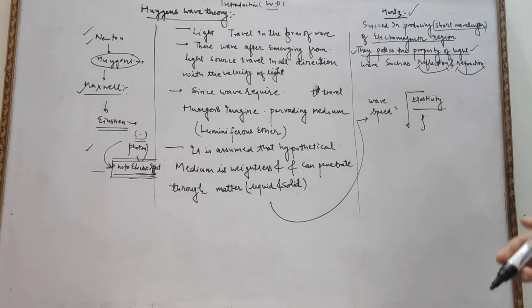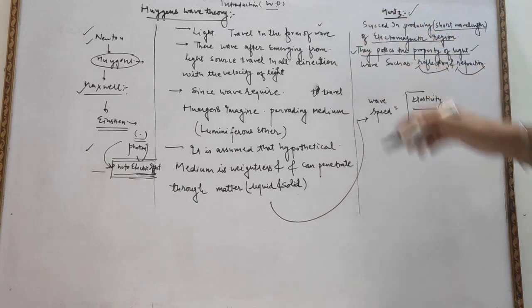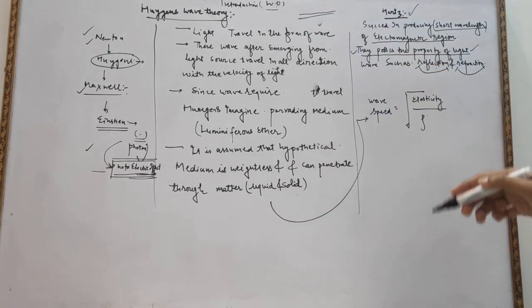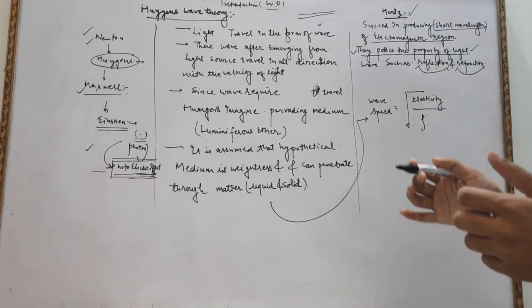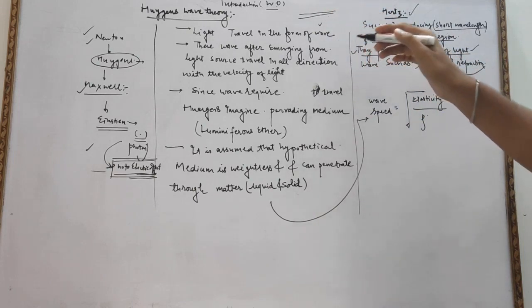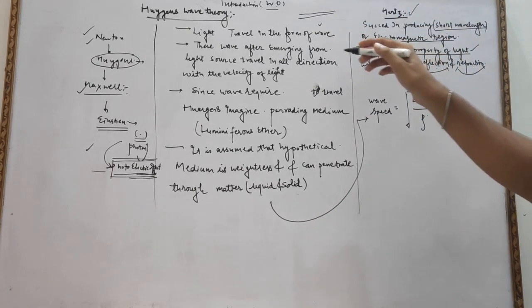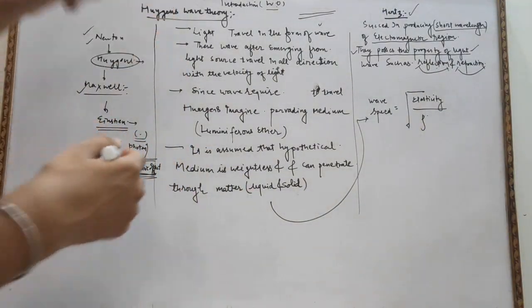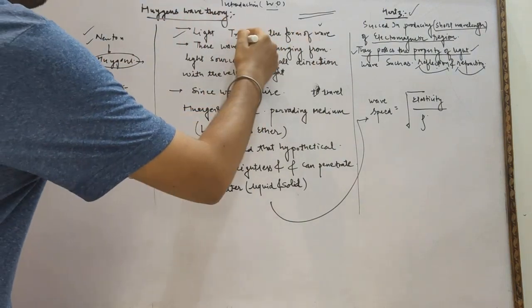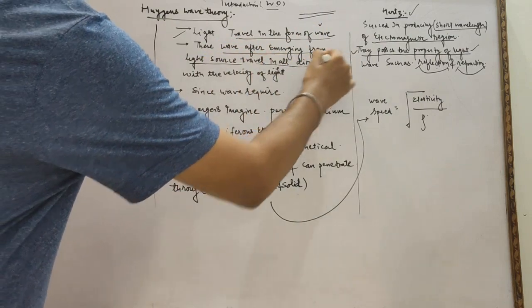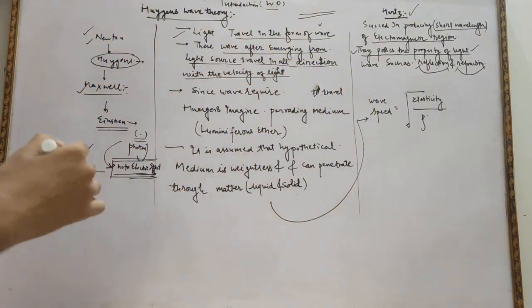Yesterday we already studied the Huygens principle: each point on the surface of the primary wavefront acts as a source of secondary wavelets. These wavelets travel like an envelope with the speed of light c. This is the point you are supposed to write in your answer sheet during your examination. Light travels in the form of waves. These waves, after emerging from the light source, travel in all directions with the velocity of light.